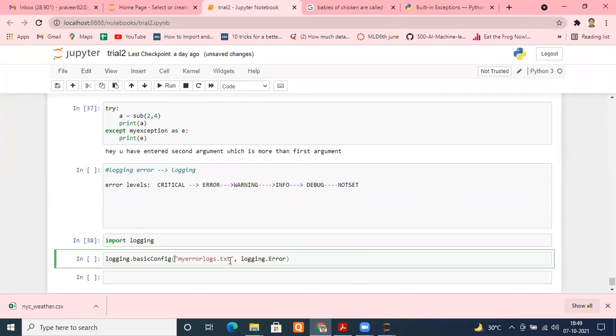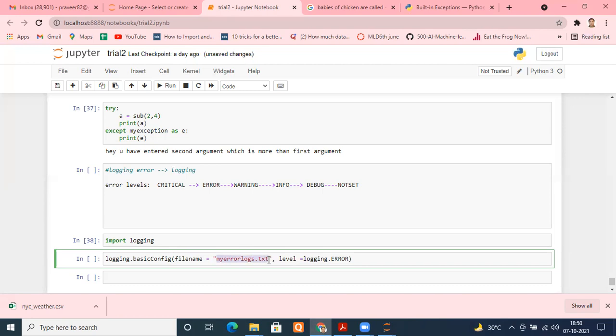So I will type filename equals my error logs.txt, and level equals logging.error. I think the spelling should be right; yes, logging.error, perfectly fine. What will happen here is that it will create a file if it does not exist, known as my error logs.txt.